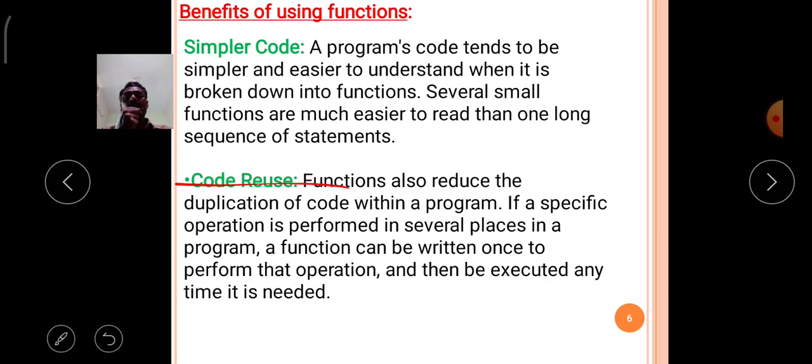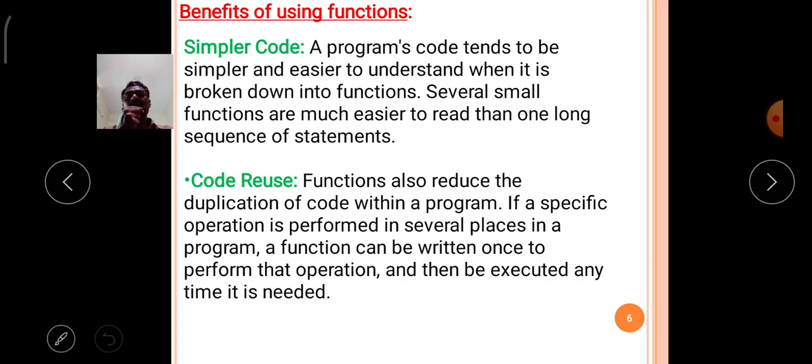So for that purpose, the function concept simply removes all these types of problems with the code reusable concept. When a function is created once, once it is defined, it can be used any number of times in the program, and that function may be used in other programs also.